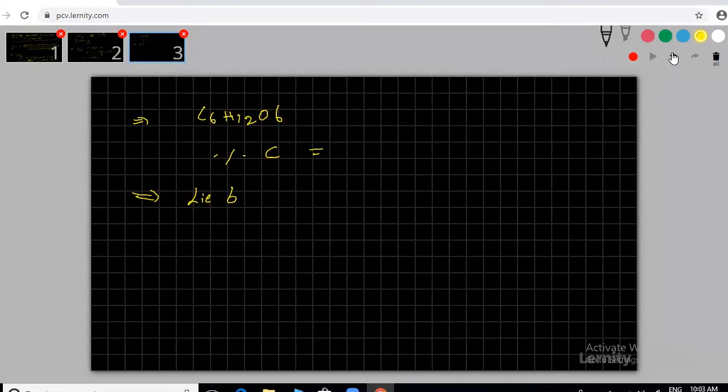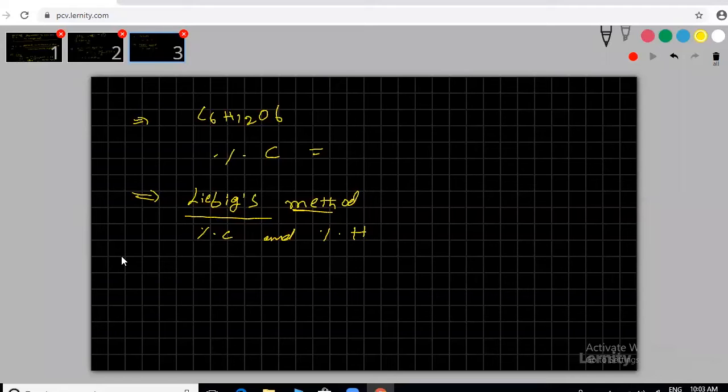If you want, you can pronounce it your own way, but don't expect pronunciation from me. So we are finding the percentage of carbon by using this method. By using this method, I'm going to find the percentage of carbon and hydrogen. Both I can find out.